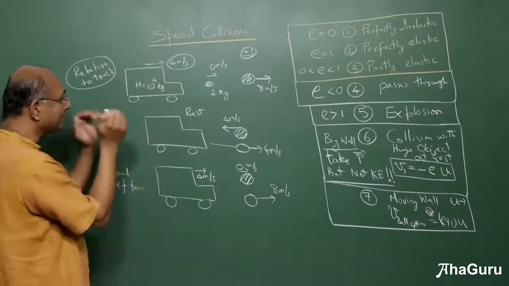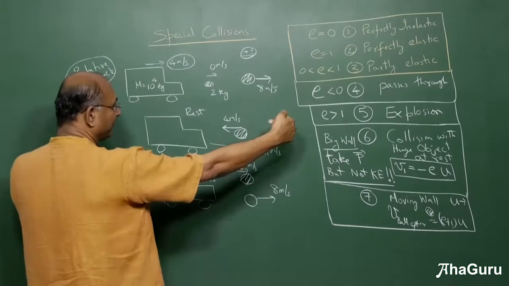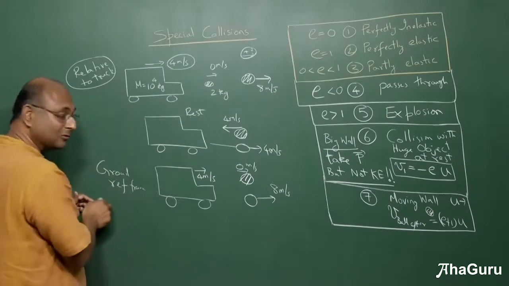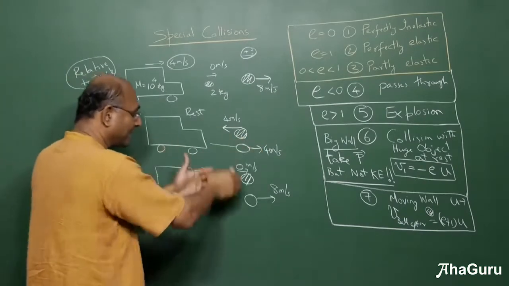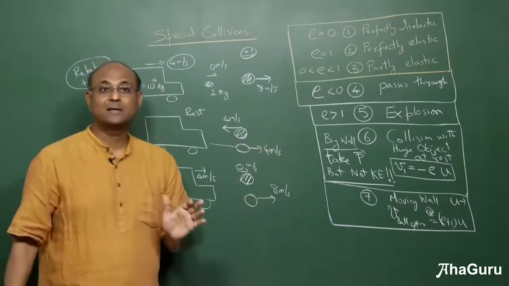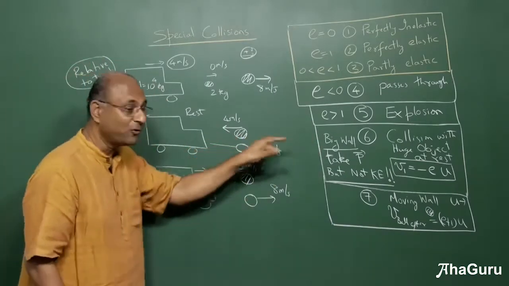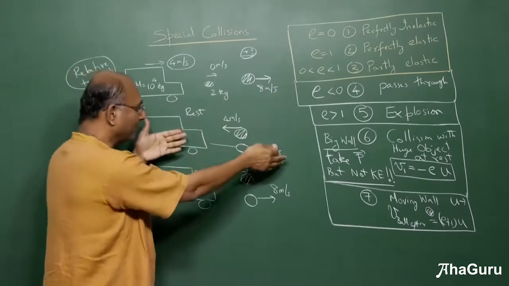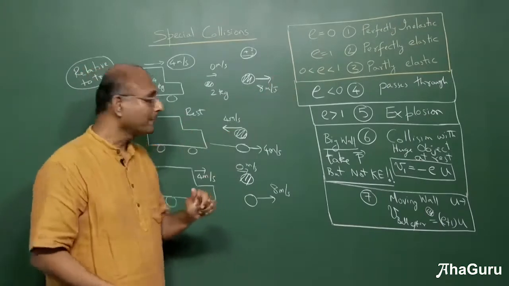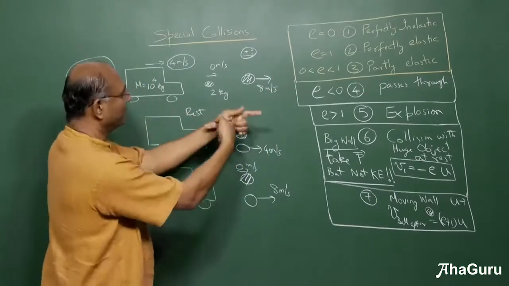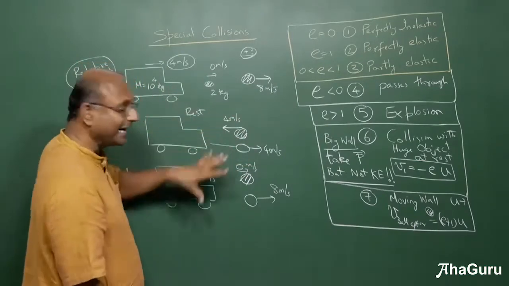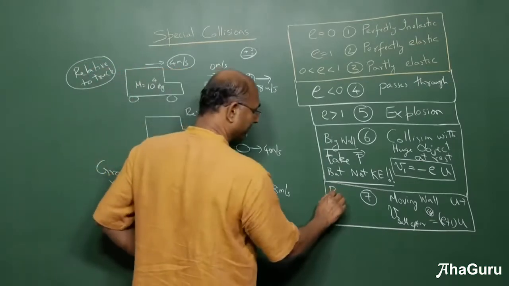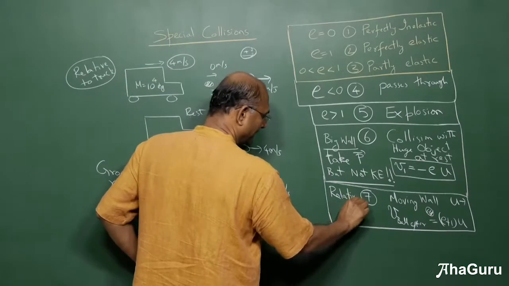You just simply say, let's go to the truck reference frame. From the truck's point of view, you came at 4 and you must go back at 4. But that means from the ground's point of view, you were at 0. When the truck hit you, you must be going out with 8 meters per second, because you must be going at 4 relative to the truck, but the truck itself is going at 4. So relative to the ground, you have 4 plus 4, which makes it 8. When you are coming this way, 4 plus 4 makes it 0 because you are at rest. In fact, this idea of relative motion is so powerful for these kinds of questions that you should think of using it. So use relative motion.